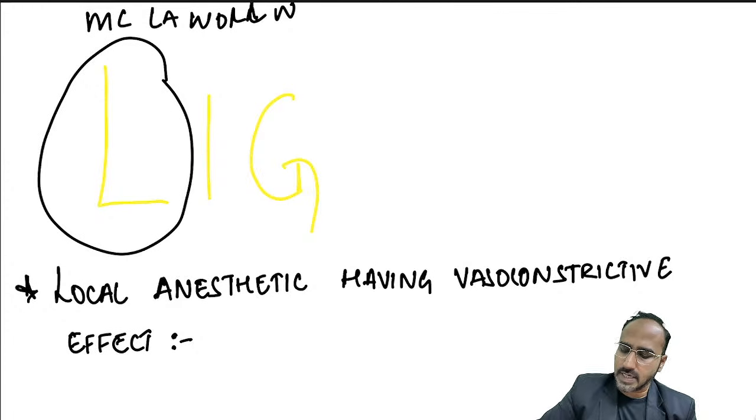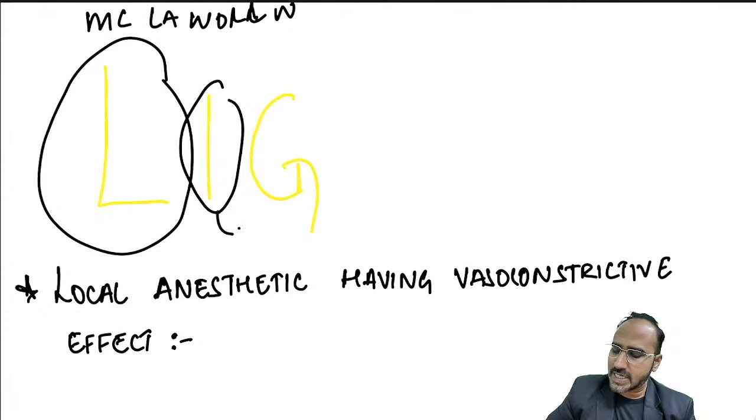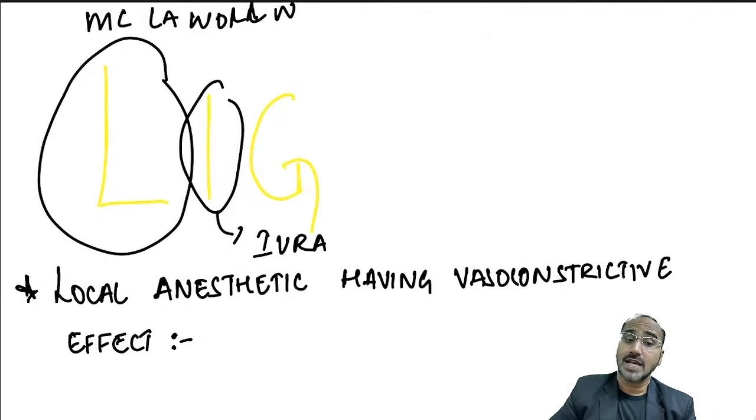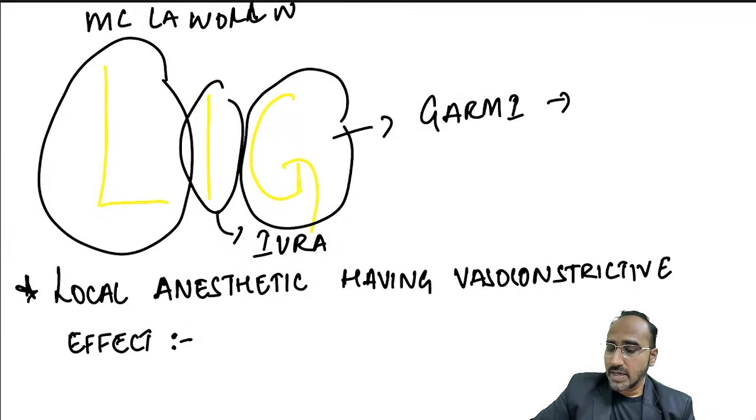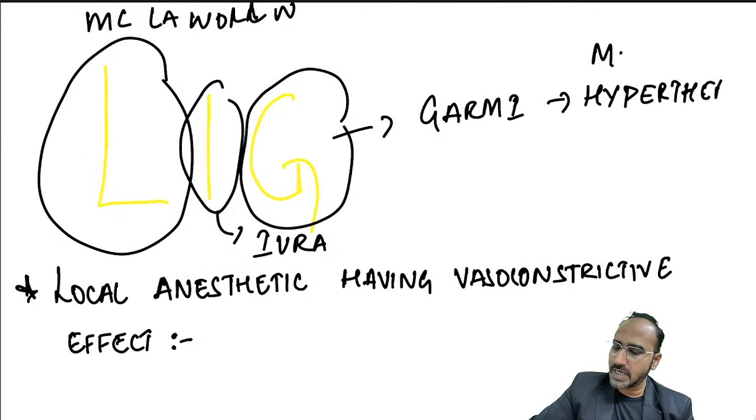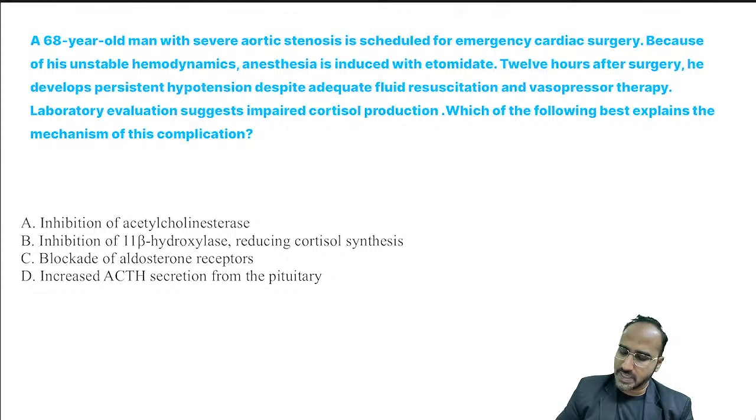ठीक है? I of lignocaine से क्या याद रखेंगे? Lignocaine is commonly used in IVRA. IVRA is nothing but intravenous regional anesthesia. And with the G of lignocaine, you have to remember lignocaine produces garmi. Rarely it produces garmi, but which garmi? It produces hyperthermia. Which hyperthermia, guys? Malignant hyperthermia. Even though rare, but it can produce malignant hyperthermia.